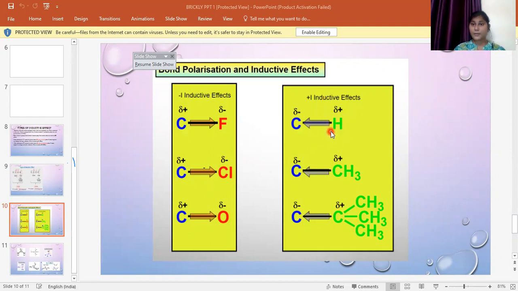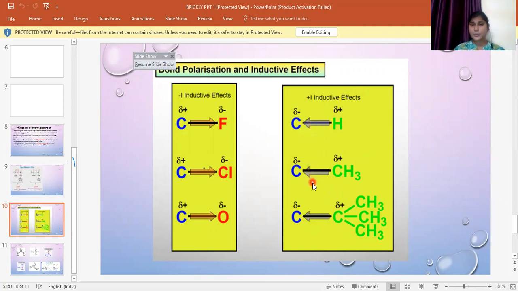Here we also see the positive inductive effect. A positive inductive effect happens when carbon is bonded to a group which is electron donating, where the electrons are being drawn towards the carbon. In this case, if there is a bond between carbon and hydrogen, there is a negligible amount of inductive effect because both are symmetrical.